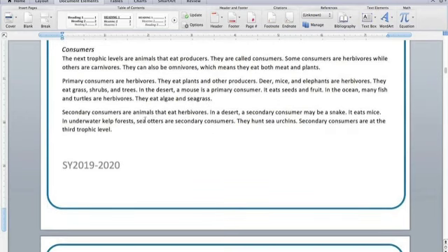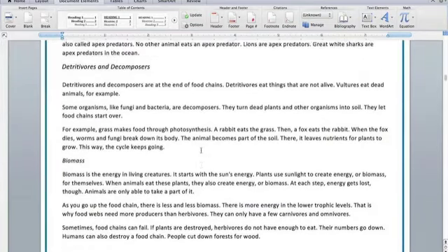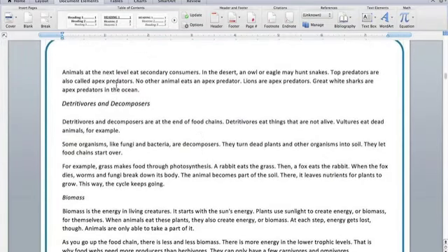Secondary consumers are animals that eat herbivores. In a desert, a secondary consumer may be a snake. It eats mice. In underwater kelp forests, sea otters are secondary consumers. They hunt sea urchins. Secondary consumers are at the third trophic level. Animals at the next level eat secondary consumers. In the desert, an owl or eagle may eat snakes.